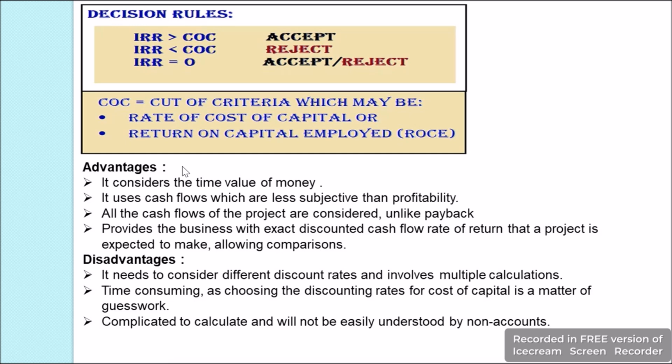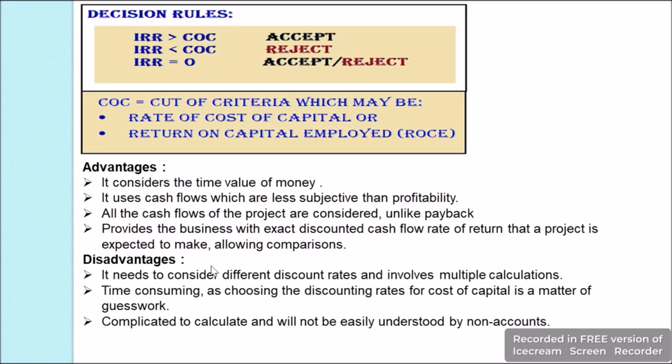Then we have various advantages and disadvantages of IRR. The advantages are it considers the time value of money, it uses the cash flow which is less subjective in nature, it uses all the cash flow unlike payback, and it provides the business with the exact discounting cash flow rate of return that a project is expected to make, and this helps in comparison.